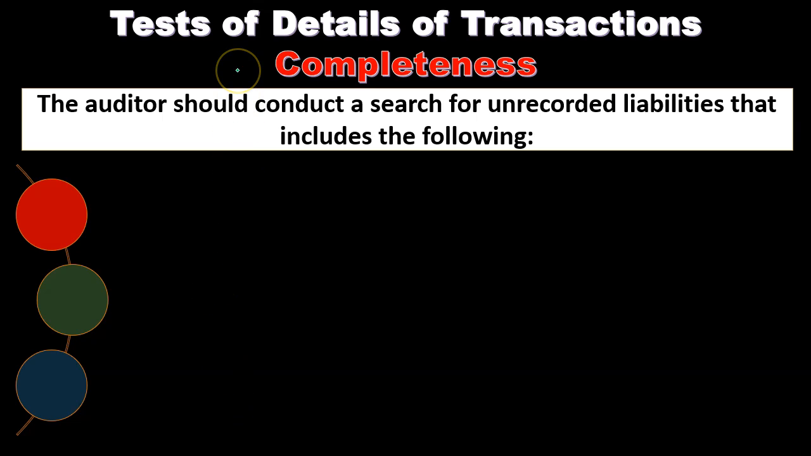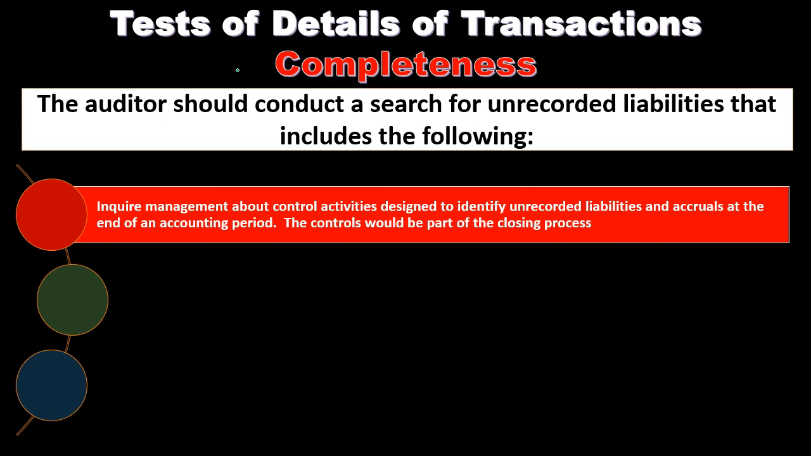So completeness, of course, is the assertion that we want to make sure that everything that should have been recorded is recorded. In other words, are the end results in the financial statements? Is everything on the financial statements? Are they complete? In other words, are there transactions that have happened that are not reflected in the financial statements in the end result? So how do we test for this?